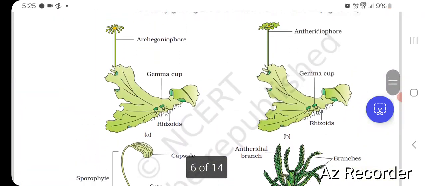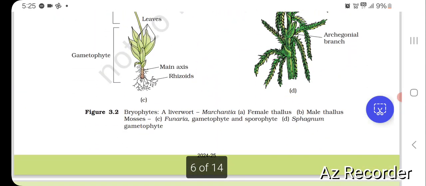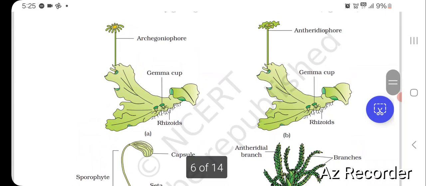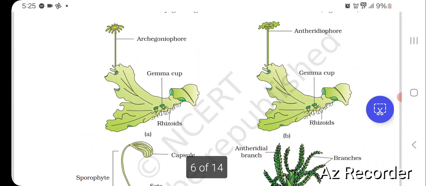So here the first one, a liverwort, Marchantia. A is female thallus and B is male thallus. Let's see the female thallus. Here is archegoniophore, gemma cup, then there are rhizoids in this female thallus. Then in male thallus there is antheridiophore, then gemma cup, then rhizoids.